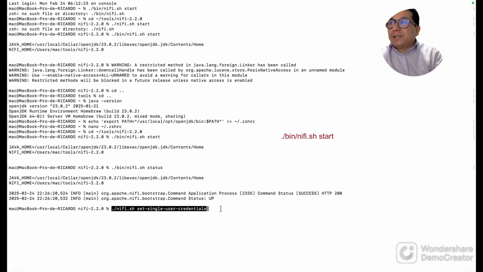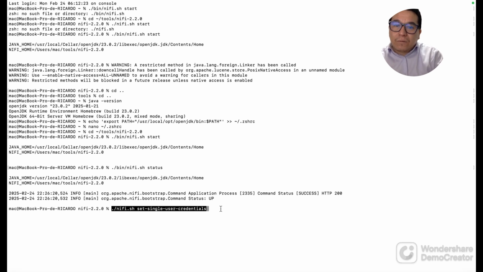So we can look for the local host that for us is 127.0.0.1, and the port is 8444/nifi.